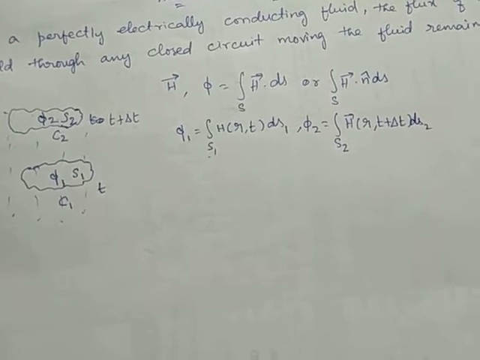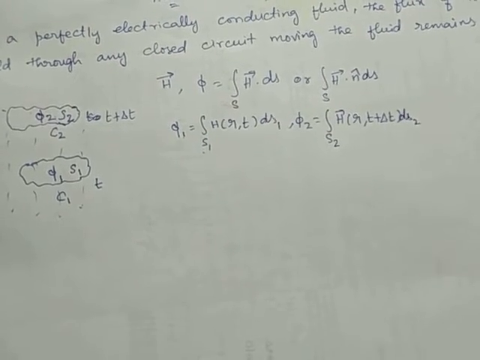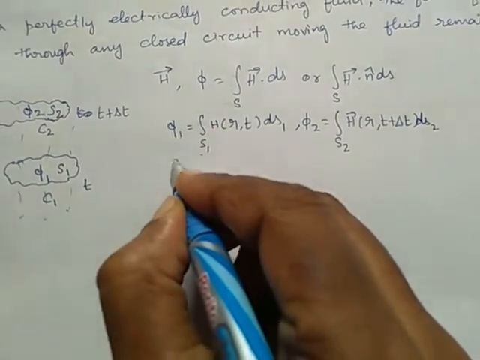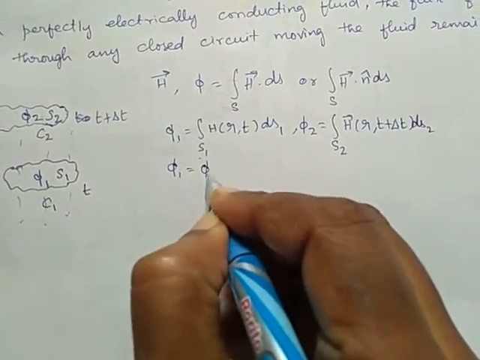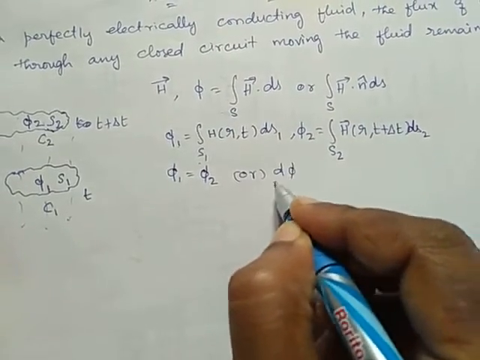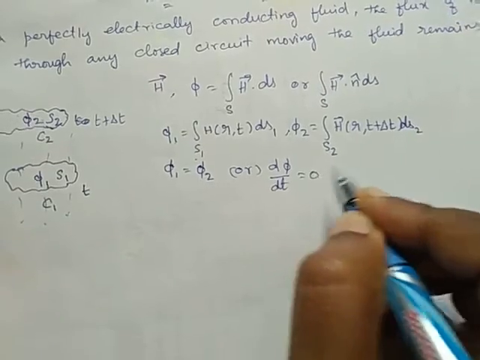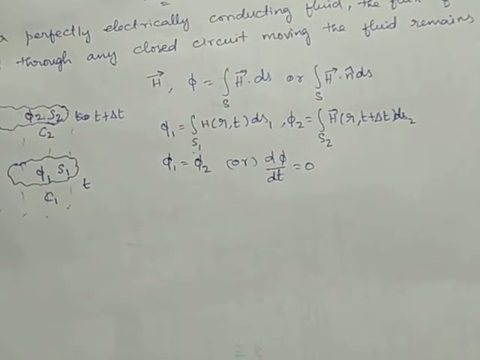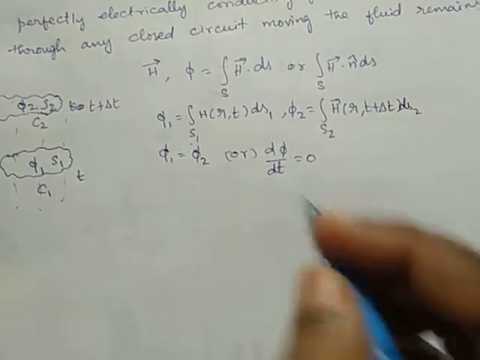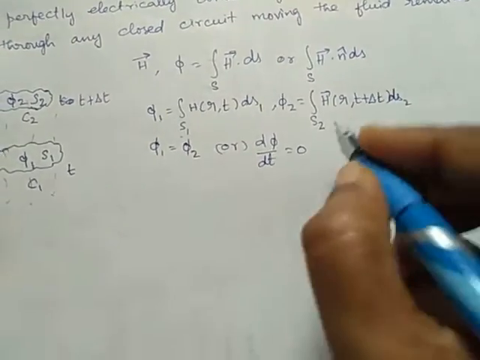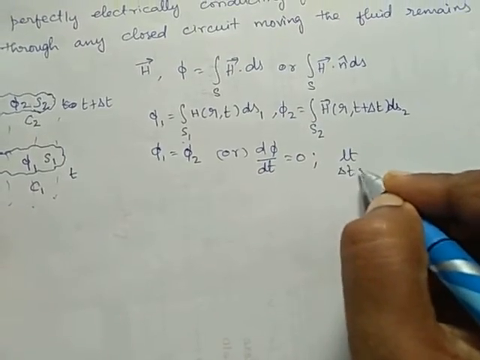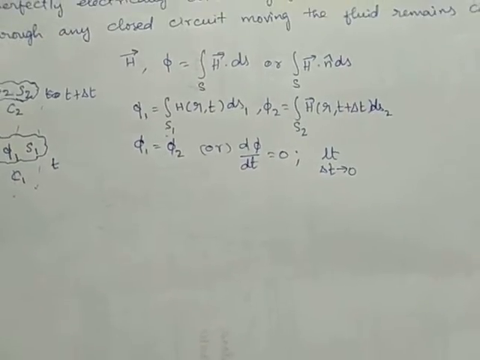Now we have to prove phi 1 is equal to phi 2, or that the change in magnetic flux is 0. Either we have to prove phi 1 equal to phi 2 or that the change in magnetic flux is 0. There is no change in the magnetic flux, we have to prove. So from the definition of differentiation, what is d phi by dt? Limit delta t tends to 0.